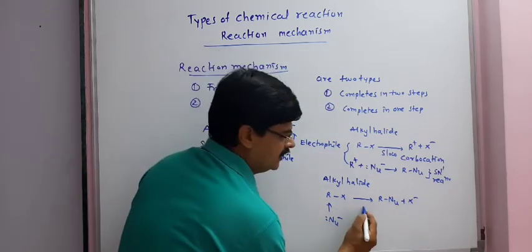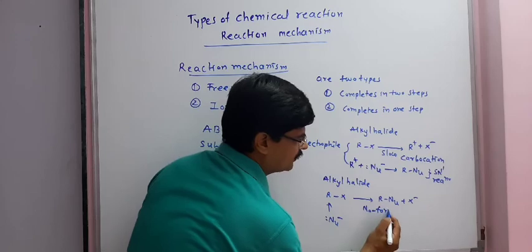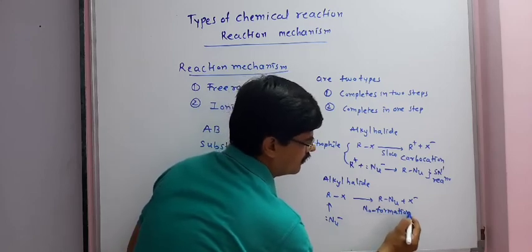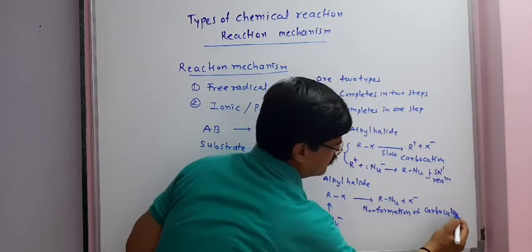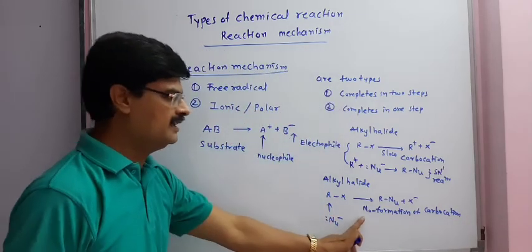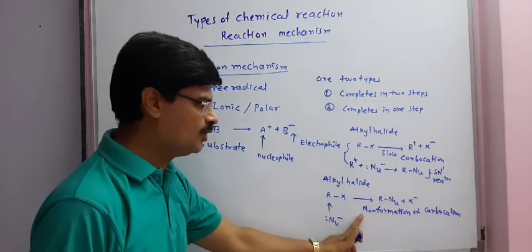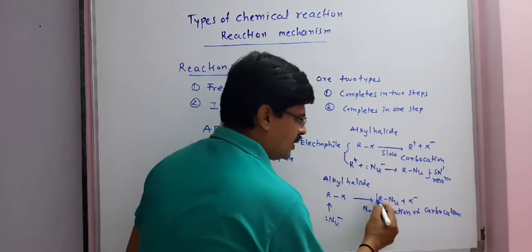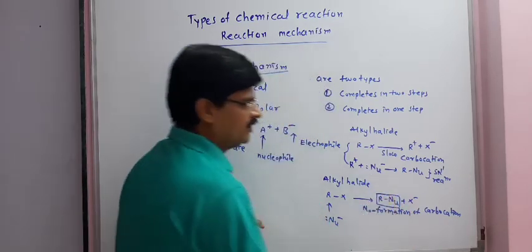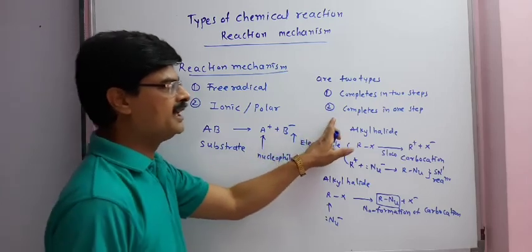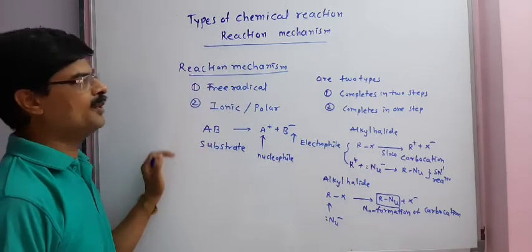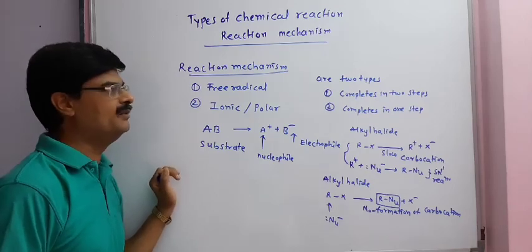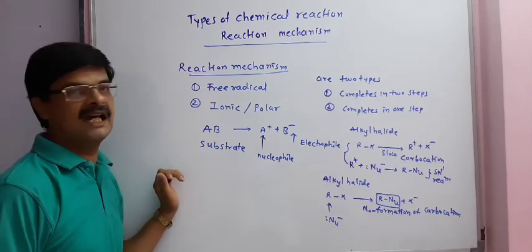Here there is no formation of carbocation, and the direct product is formed. That is why this is completed within only one step. So once more, we have two different types of reaction mechanism: free radical mechanism and second one is ionic mechanism.